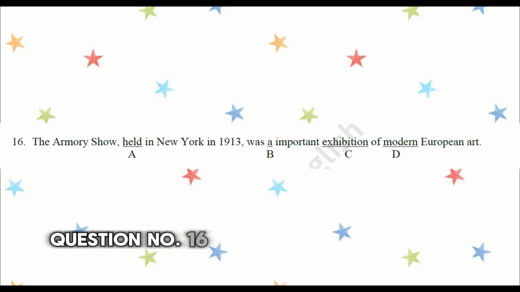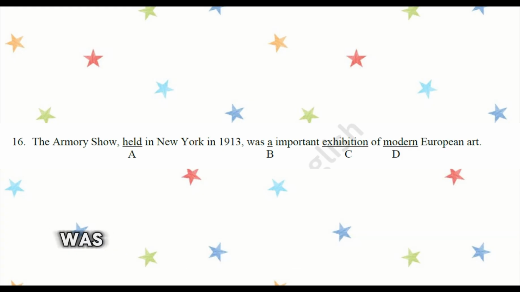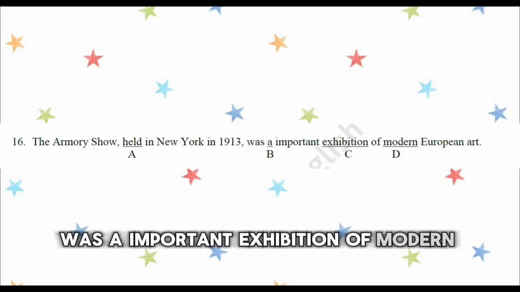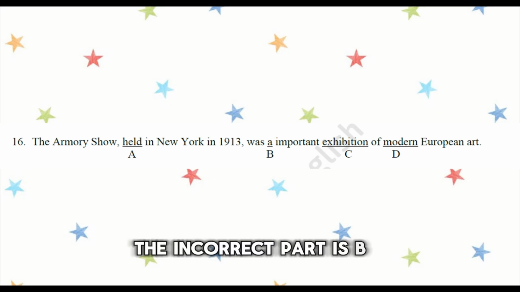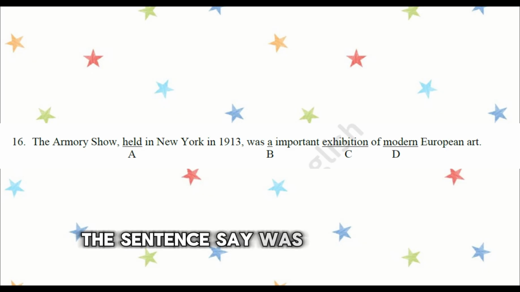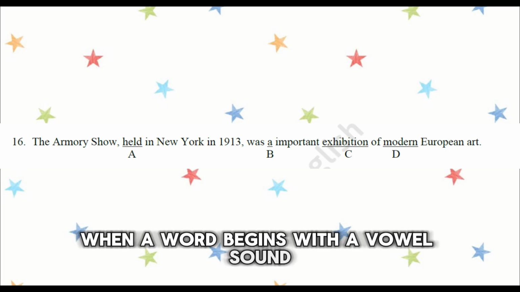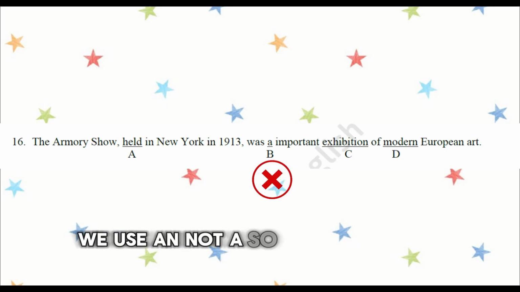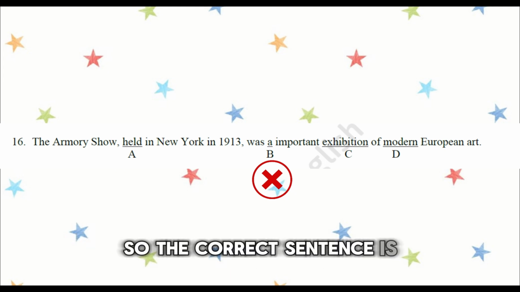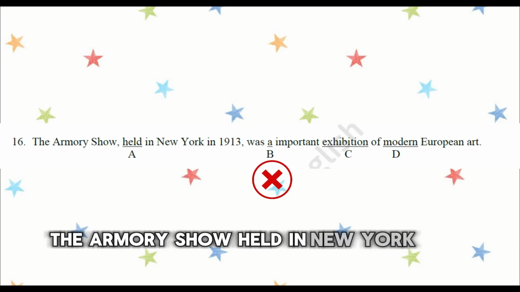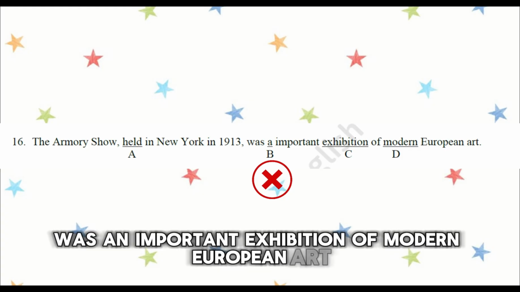Question number 16. The Armory Show held in New York in 1913 was a important exhibition of modern European art. The incorrect part is B, a. When a word begins with a vowel sound, we use "an," not "a." So it should be "an important exhibition." So the correct sentence is: The Armory Show held in New York in 1913 was an important exhibition of modern European art.